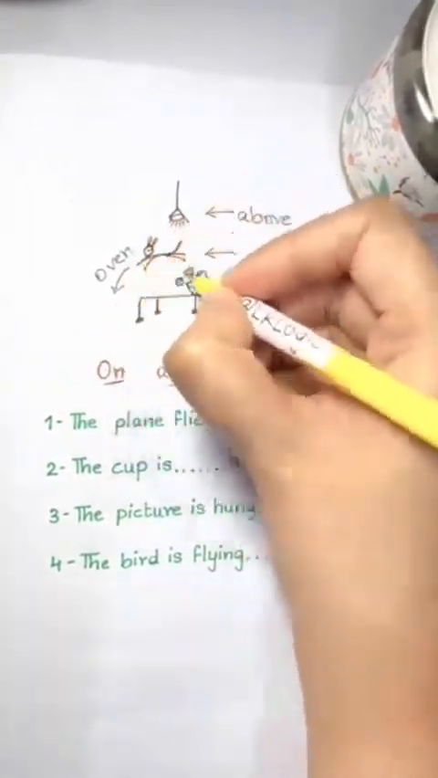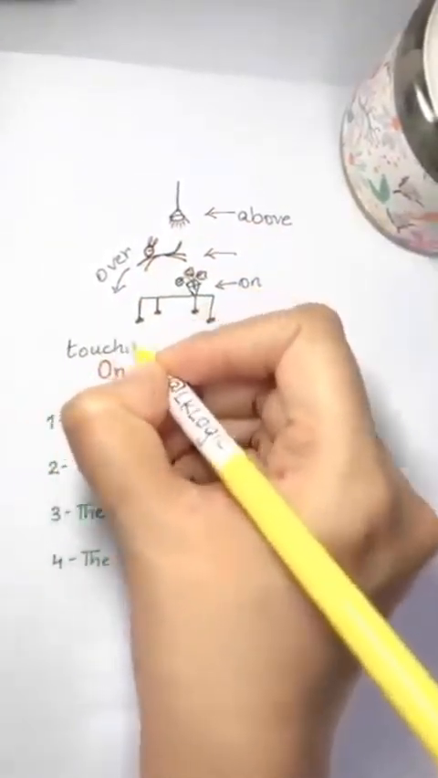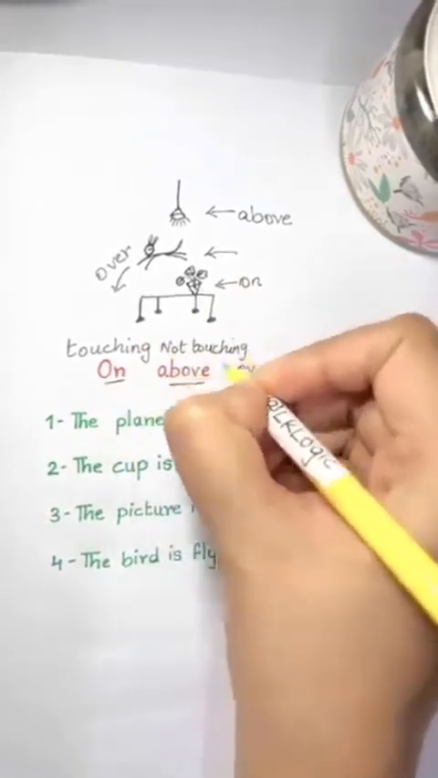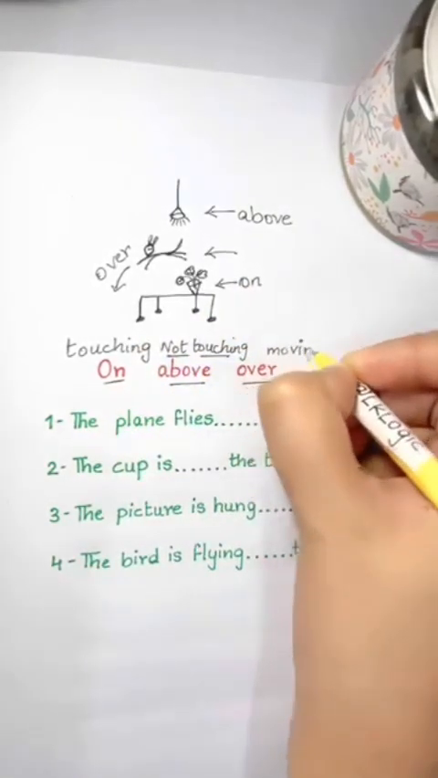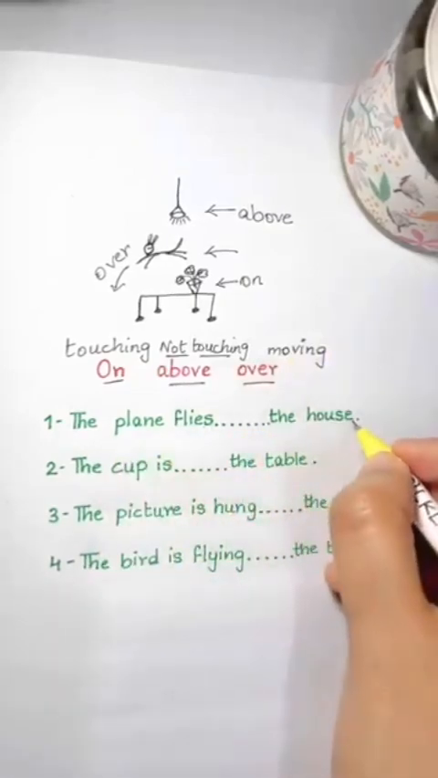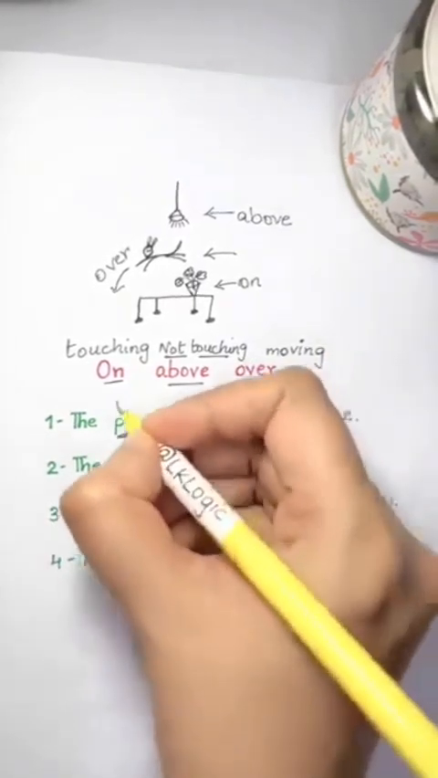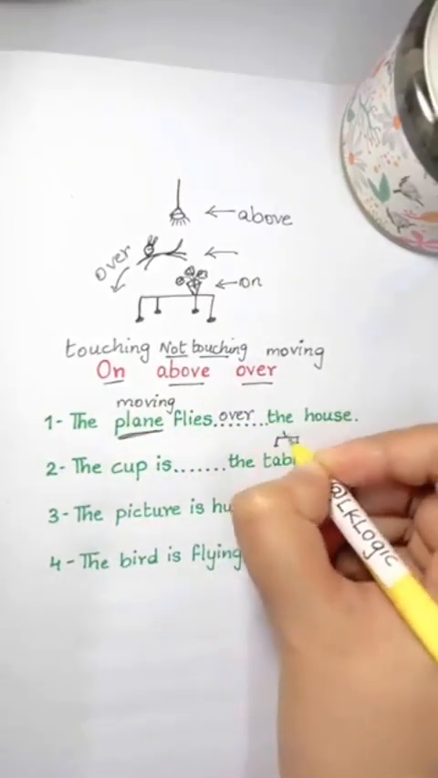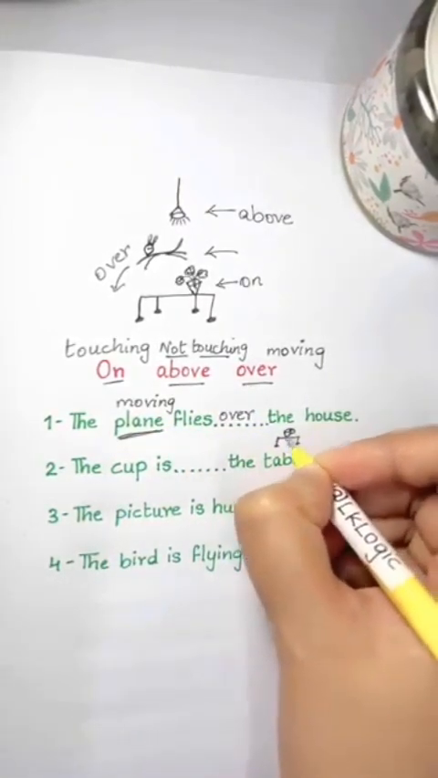Get it? Listen guys, if the thing is touching the surface, use on. If not touching, use above. If the thing is moving, use over. The plane flies blank the house. The plane is moving, so we use over. The cup is blank the table. There's a table. The cup is touching, so we use on.